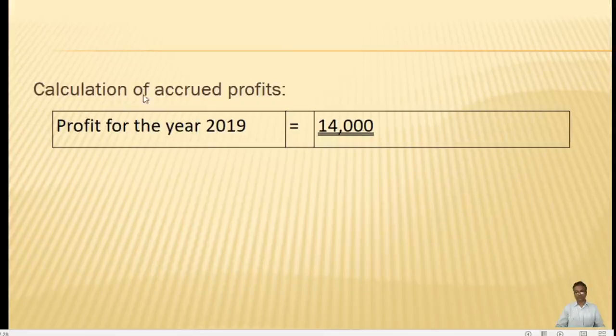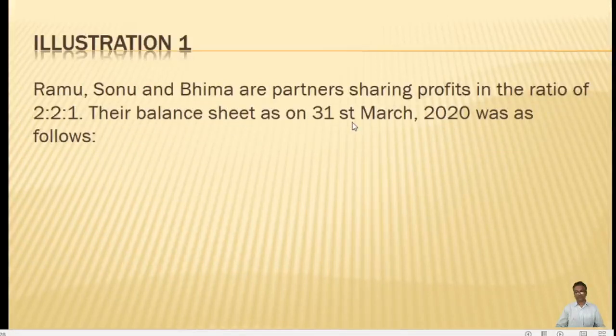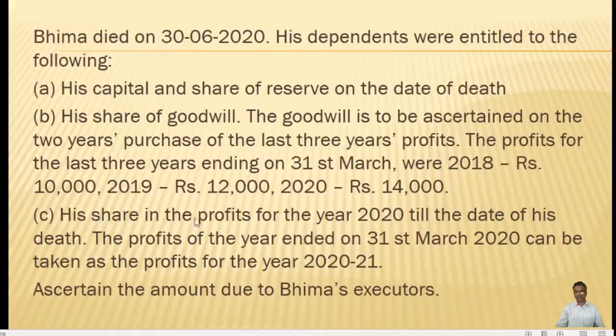Next we will find out the calculation of the accrued profit, and in the problem it is said that the accrued profit will be taken on the basis of the profit of 2020. The profit for 2019-20 is 14,000, and that will be taken as the basis.